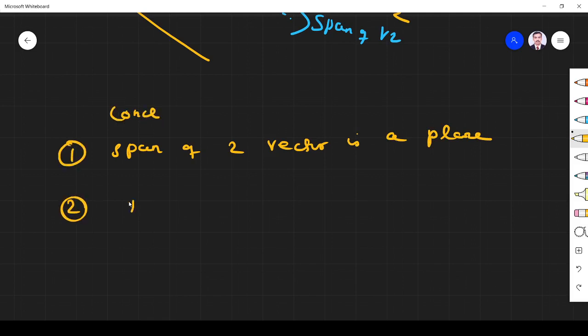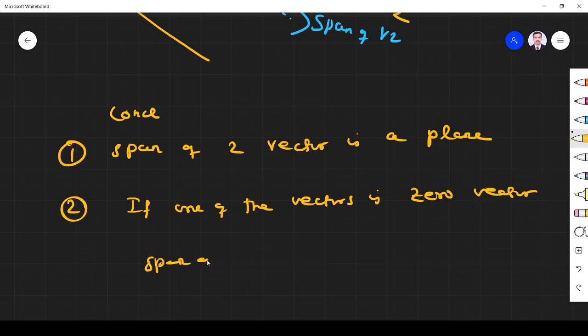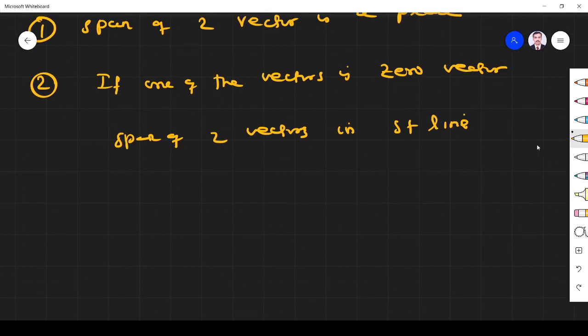Suppose one of the vectors is the 0 vector, then the span of two vectors is, what is the thing? It must be a straight line. Why? This is a simple concept.